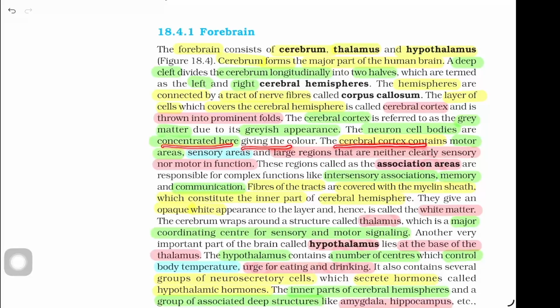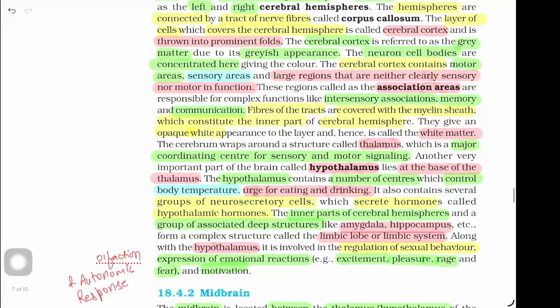The neuron cell bodies are concentrated here, giving the color. The cerebral cortex contains motor area, sensory area, and large regions that are neither clearly sensory nor motor in function. These regions, called the association areas, are responsible for complex functions like intersensory association, memory, and communication. Fibers of the tract are covered with the myelin sheath, which constitute the inner part of cerebral hemisphere. They give an opaque white appearance to the layer and hence it is called the white matter. The cerebrum wraps around a structure called thalamus, which is the major coordinating center for sensory and motor signaling.